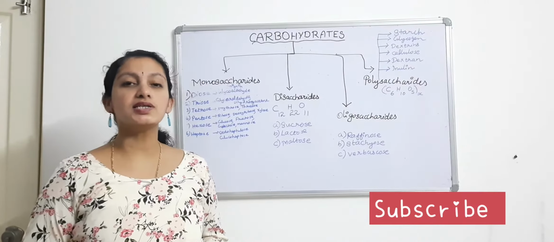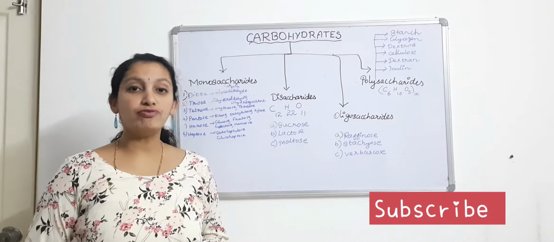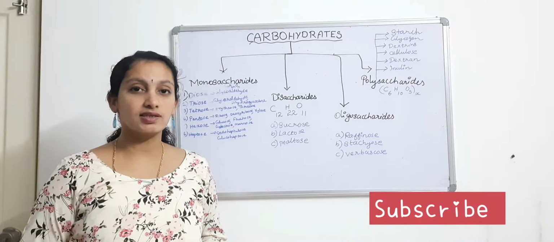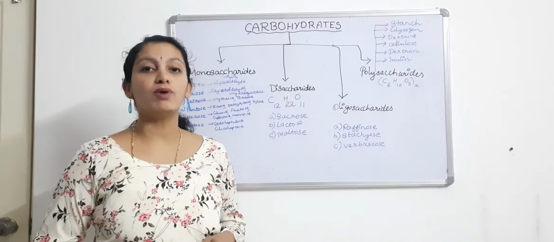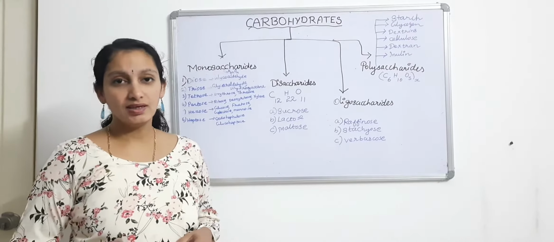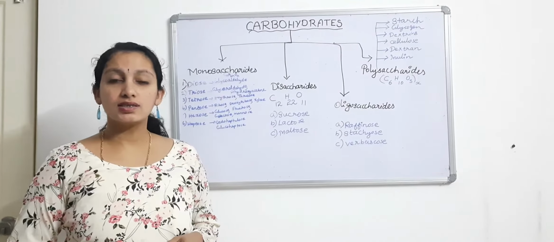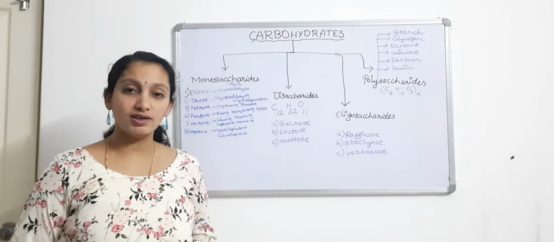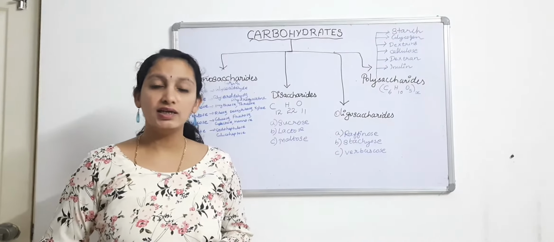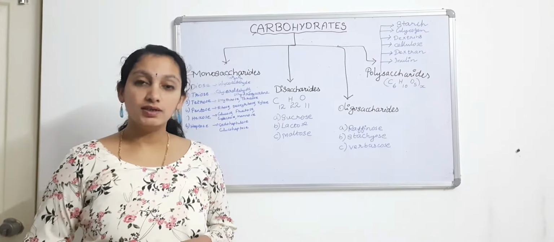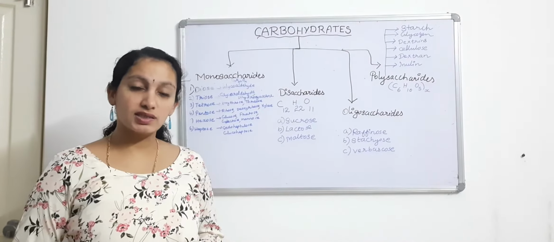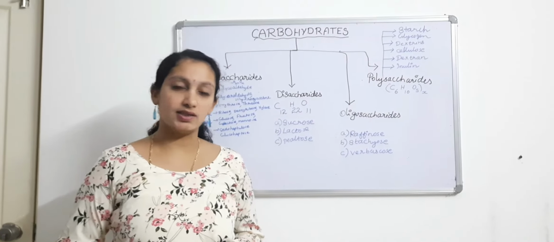In plants it is the stored form of glucose called starch, and in animals it is in the form of glycogen. In plants, starch is found in different parts like leaves, roots, tubers, vegetables and grains.